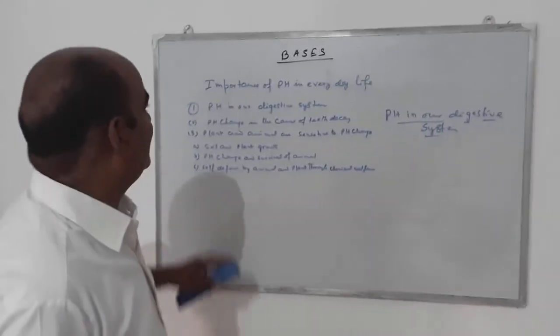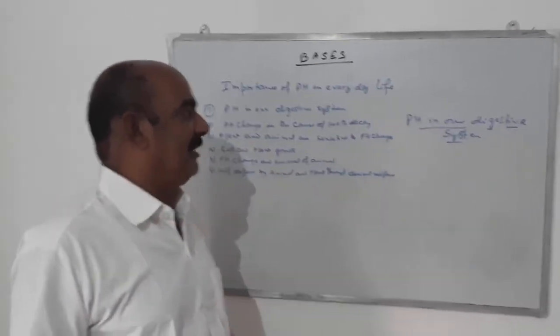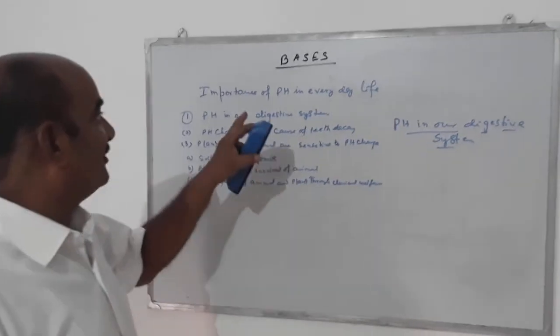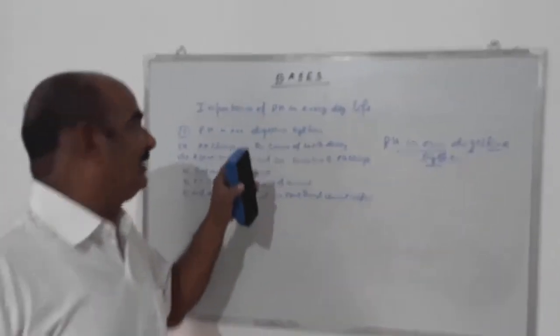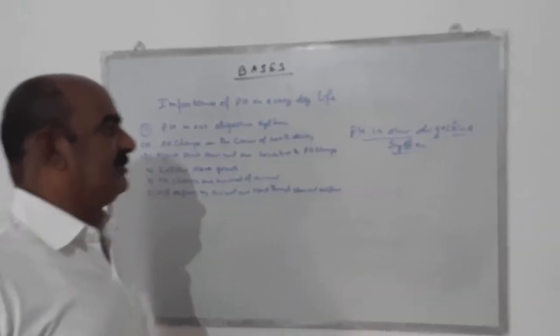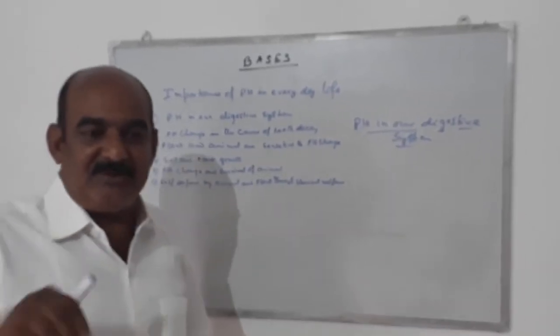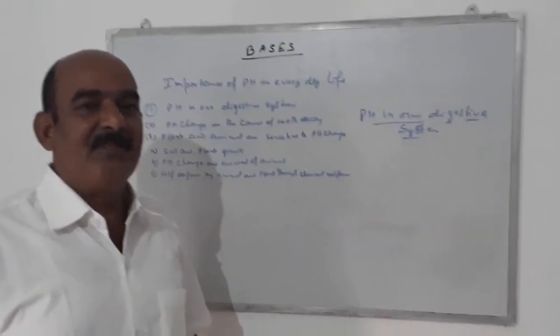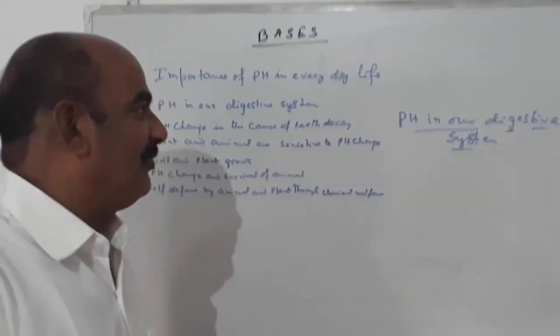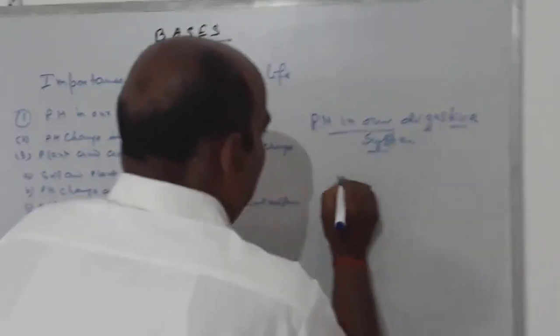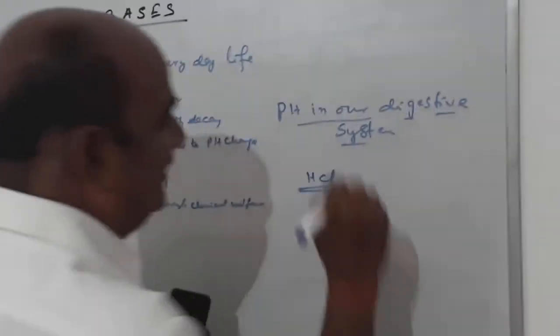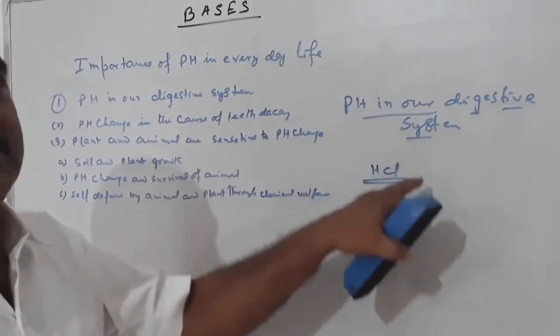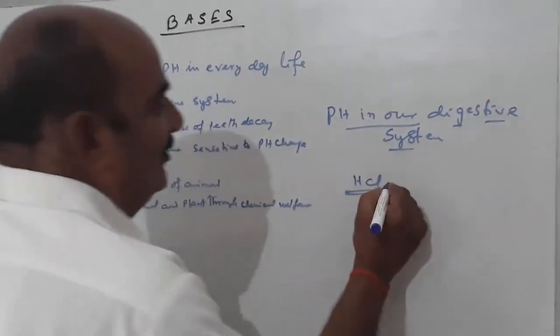Now I am going to teach you the importance of pH in everyday life. Why is the pH value important for life? First, pH in our digestive system. When we take food, you know what happens to the food. Some acid, HCl, hydrochloric acid, is produced there. This hydrochloric acid makes the food acidified and breaks down the food.